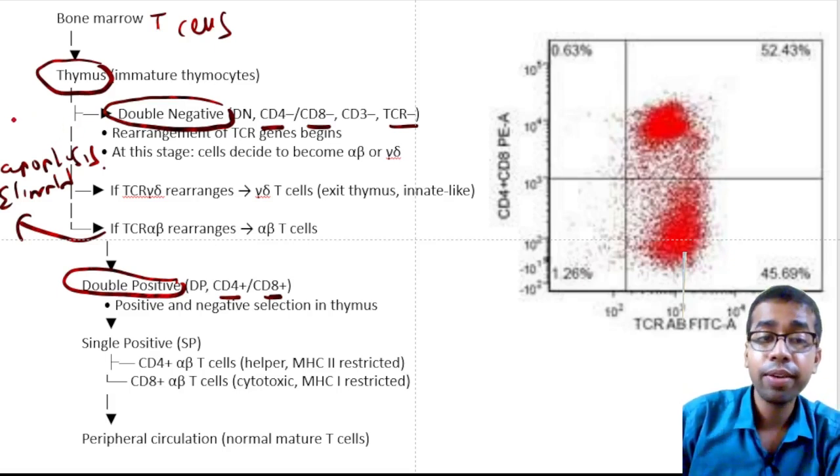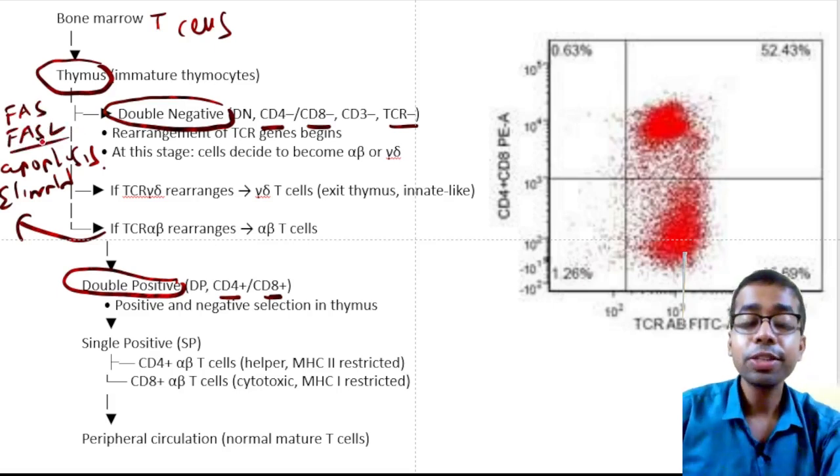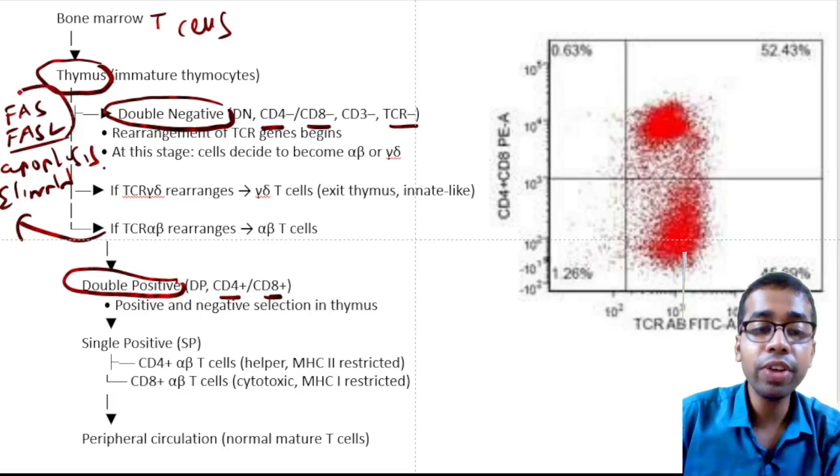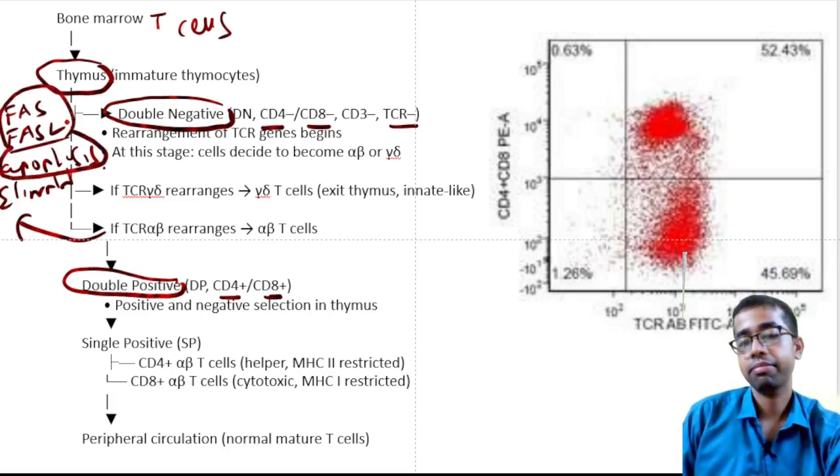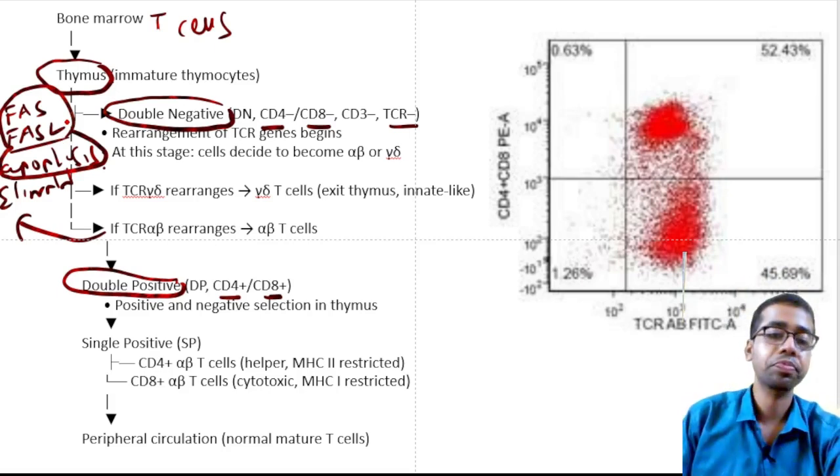in the extrinsic pathway of apoptosis, we have the Fas ligand pathway, isn't it? It is there, right? In the extrinsic pathway of apoptosis. So this Fas ligand will help in apoptosis of those cells which are self-reactive. That should be clear, right? Okay.